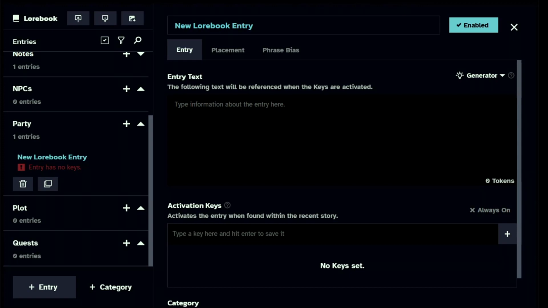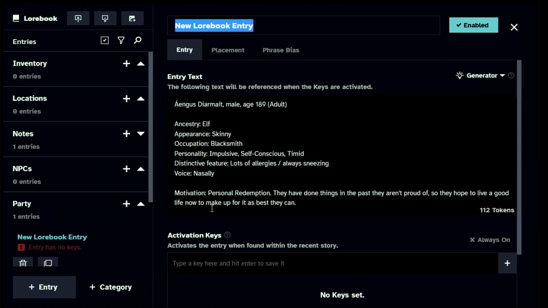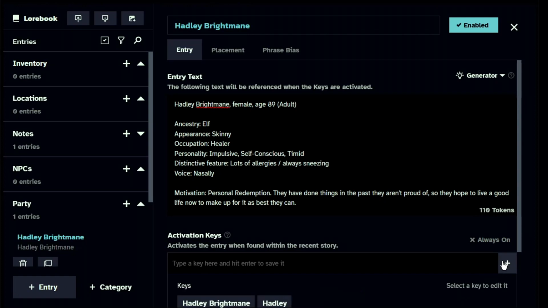But we are going to create an entry about our character. I'm going to copy and paste the information that I got from my Android app and put in the name of the character, changing a few details to suit what we already know about her. Now we'll need to put her name into the activation keys. I suggest putting it in like this, her full name and her first name. Now that we understand that she is a healer and what her motivation is, let's get her into the world.